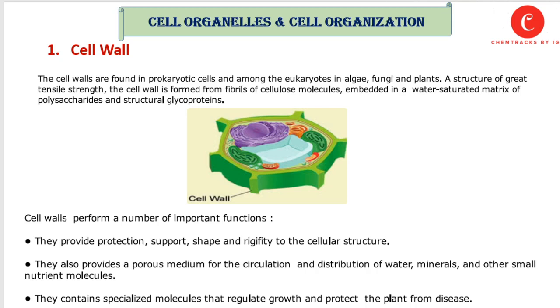A structure of great tensile strength, the cell wall is formed from fibrils of cellulose molecules embedded in a water-saturated matrix of polysaccharides and structural glycoproteins. So, if this cell wall is made up of cellulose, it means this is the plant cell wall.